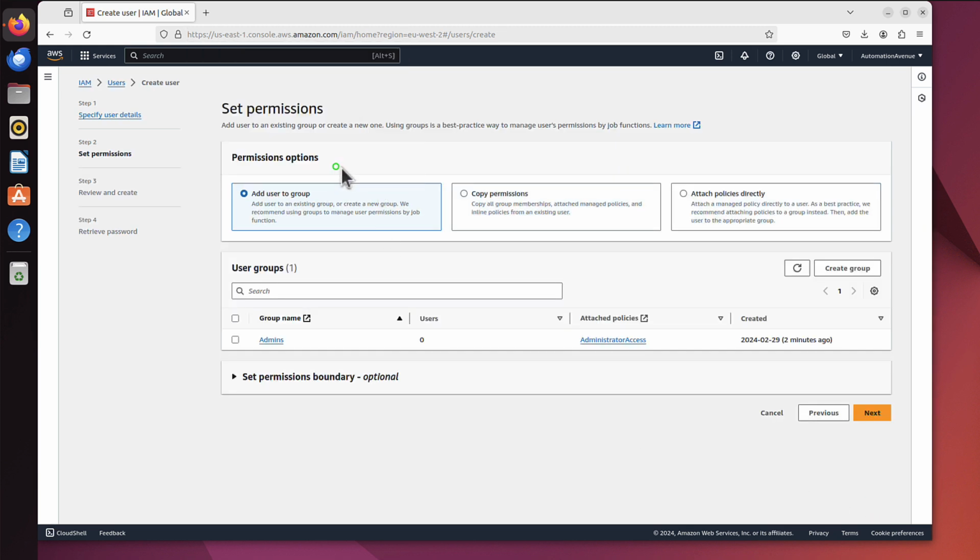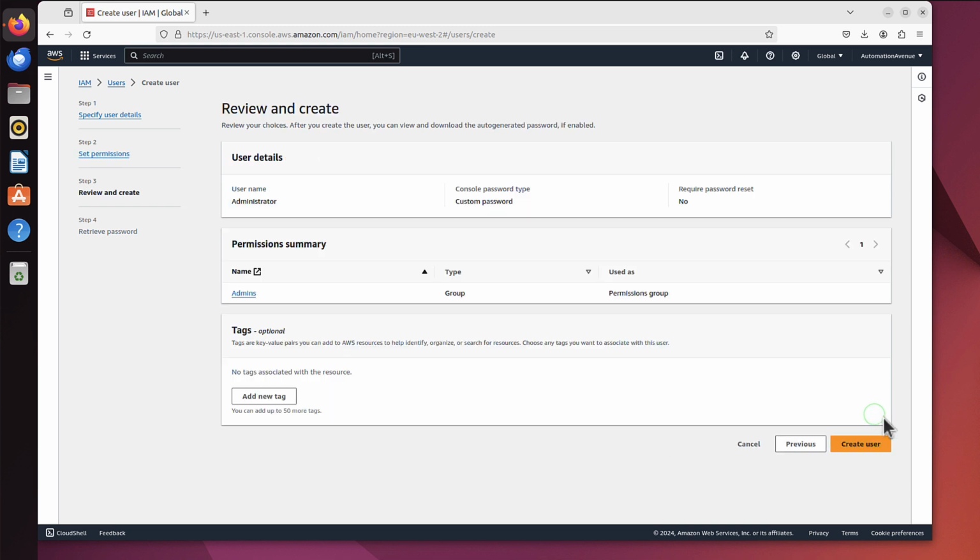Save, maybe no. And now at this stage, we can add the user to the user group we created 2 minutes ago, as you can see. So let's add him. Next, as you can see, if we didn't have a group created yet, we can create one here as well. But because we already have a group of admins, we can just go straight to next. And that's it. Here is a little summary.